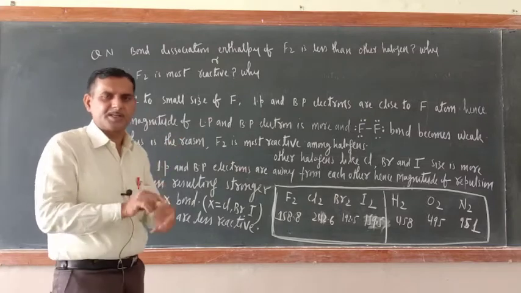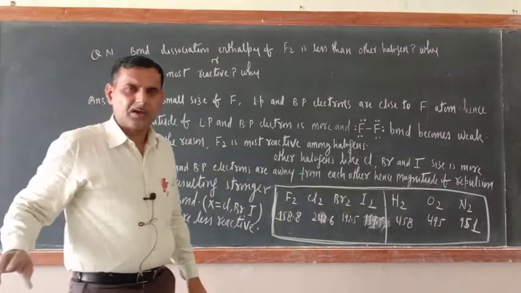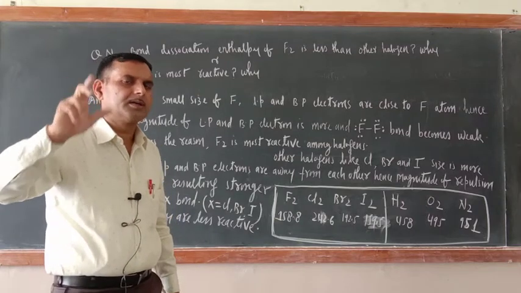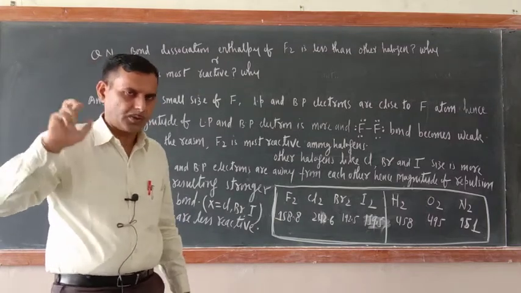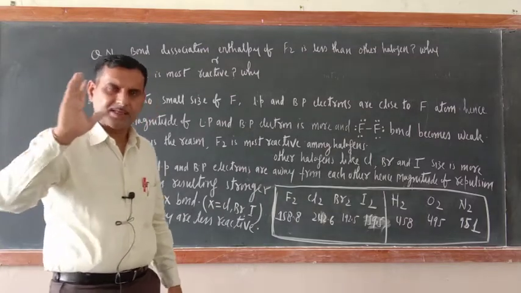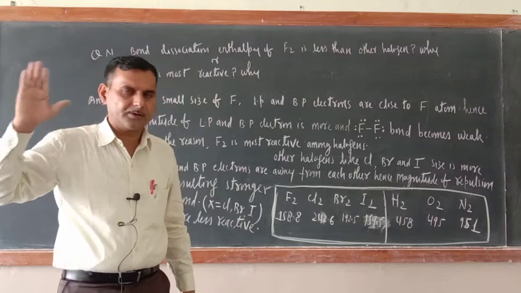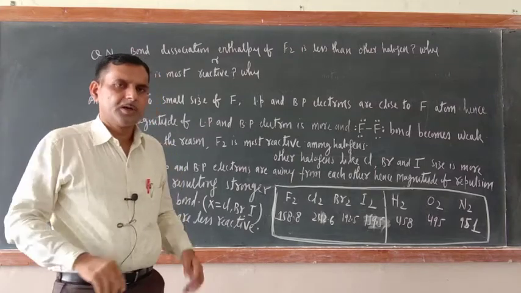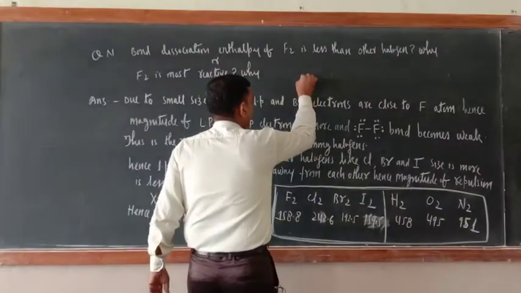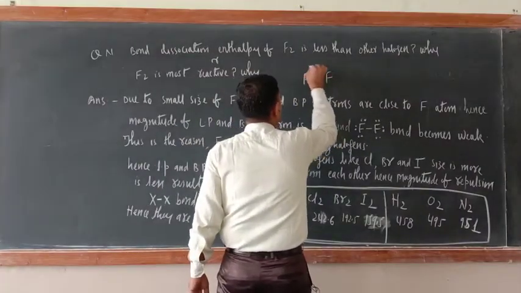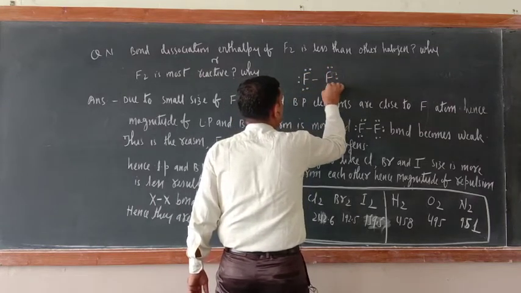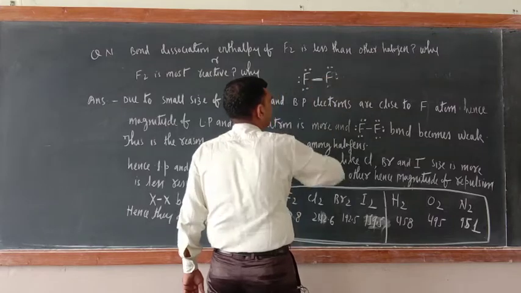It is a very simple thing. Just see, among all halogens, meaning F2, Cl2, Br2 and I2, I am talking about the molecules of halogens. Fluorine is small in size as compared to other halogens Cl, Br and I. So when the F-F bond is formed, just see here, F single bond F. These are three lone pairs of electrons, and here there is a bond pair of electrons.